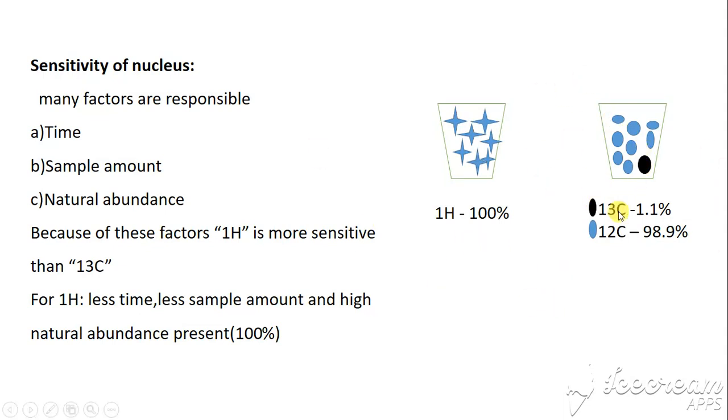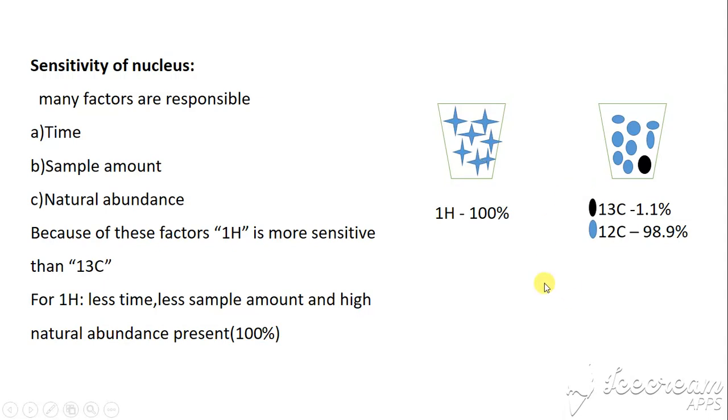But in this image, carbon-12 is present in our sample, and carbon-13 is the isotope of carbon-12. Carbon-12 is present at 98.9% in nature, meaning the natural abundance of carbon-12 is 98.9%, but carbon-13 is present at only 1.1%.